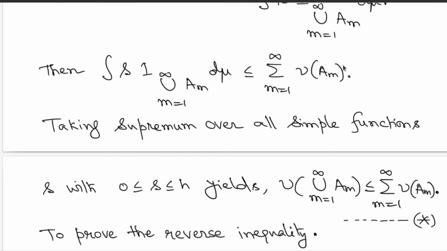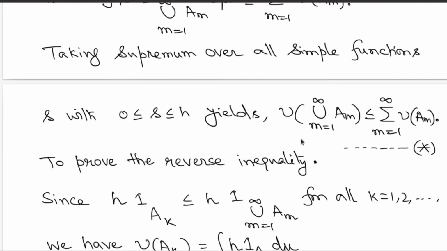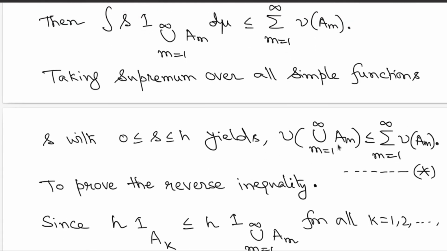Great. Here the new function nu is defined in terms of the general function h, which is non-negative and measurable, and s is a non-negative simple function which is below the function h. This is true for any such simple function, so you have this upper bound appearing here. If you take the supremum over all such simple functions, you get nu of the union of the A_m on the left hand side and the summation of the individual nu of A_m on the right hand side. So you have a kind of countable subadditivity for the set function nu.